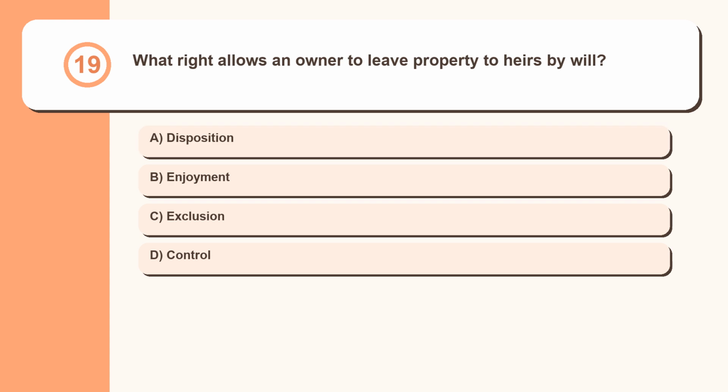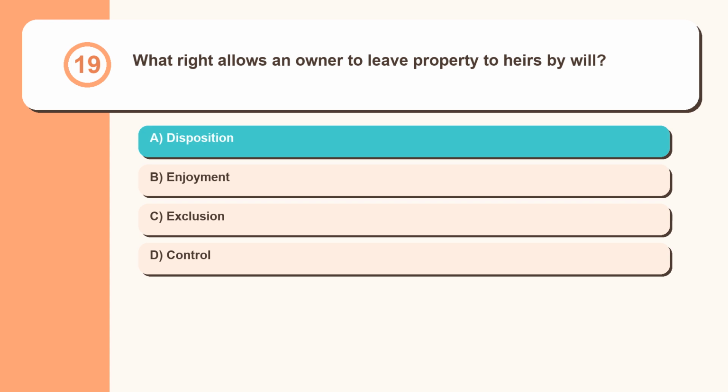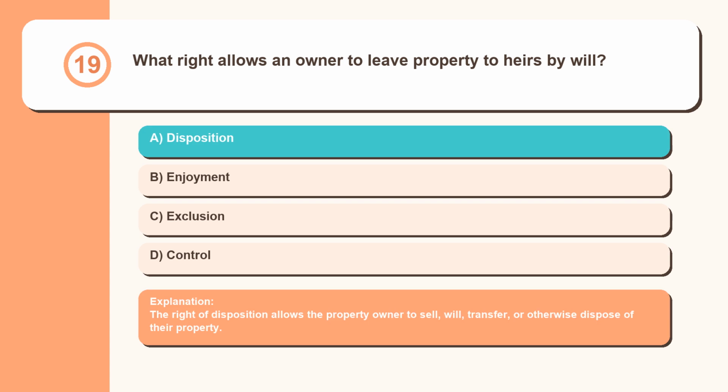Question 19. What right allows an owner to leave property to heirs by will? Disposition, enjoyment, exclusion, control. The right of disposition allows the property owner to sell, will, transfer, or otherwise dispose of their property.